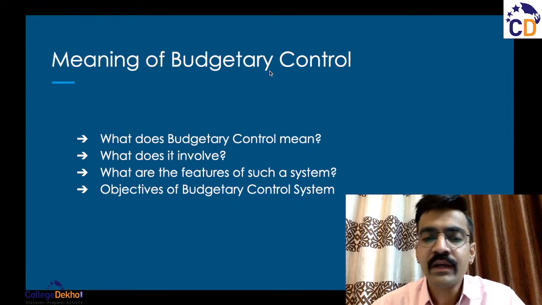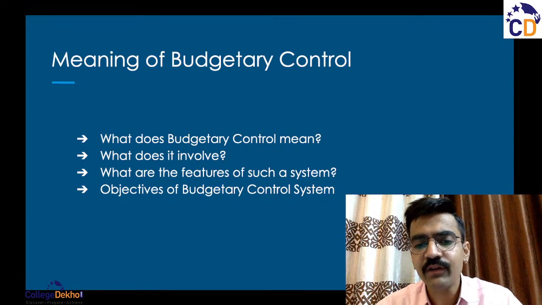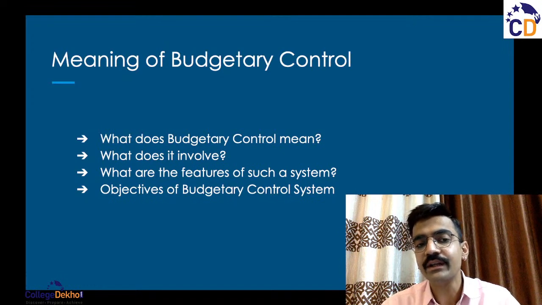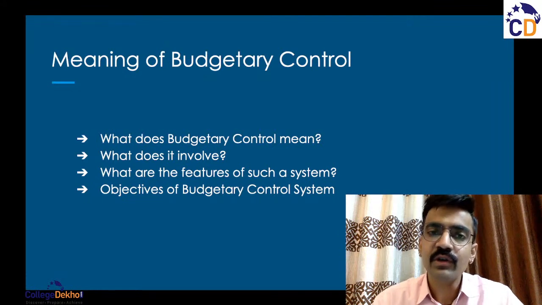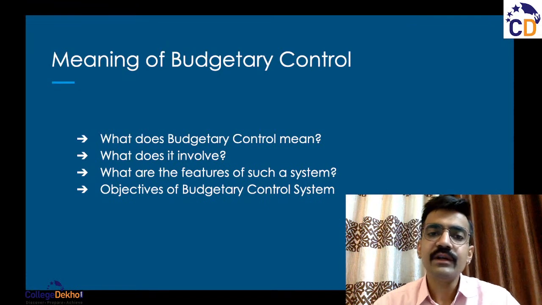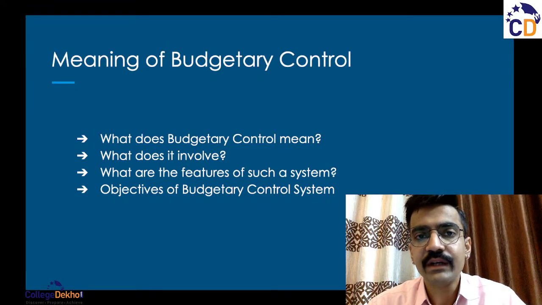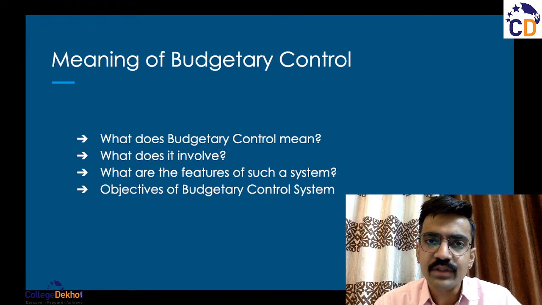Then comes the determination of the variety of activities that should be undertaken for achieving these objectives, for achieving these goals. So first of all, you have to identify what the objective is. Then secondly, you have to identify what activities have to be taken, what steps have to be taken in order to achieve these objectives.